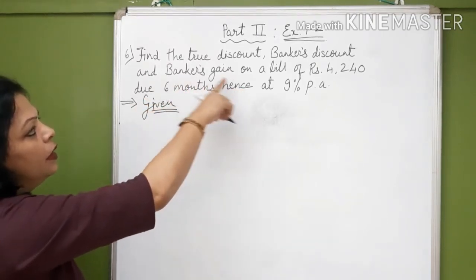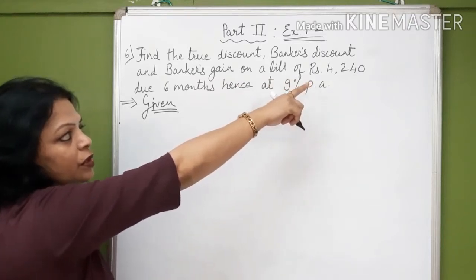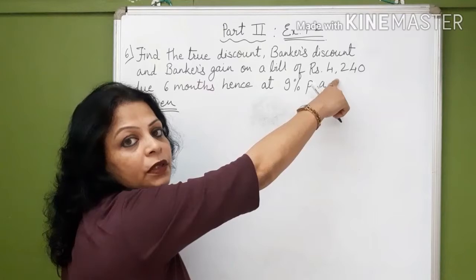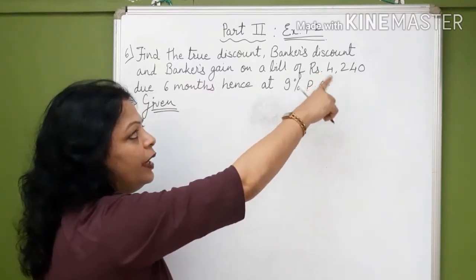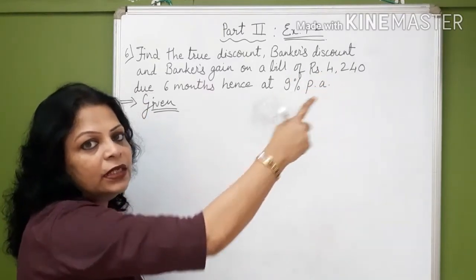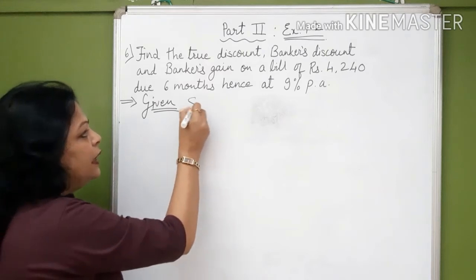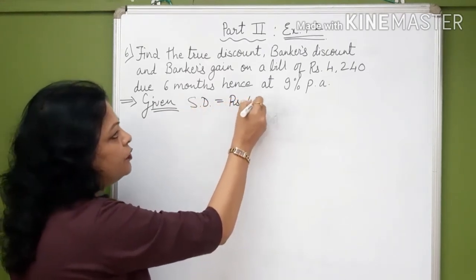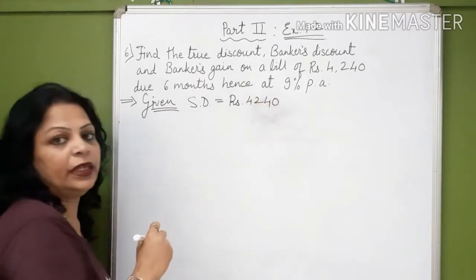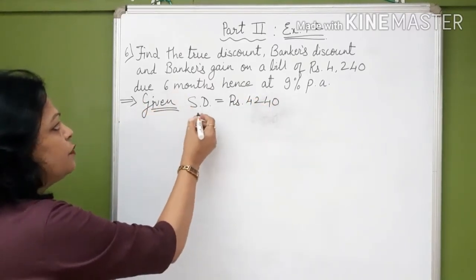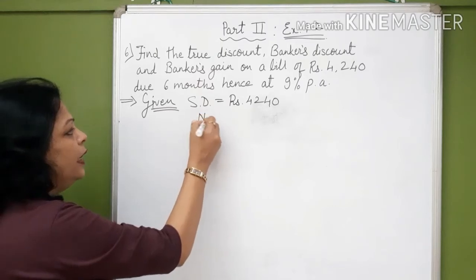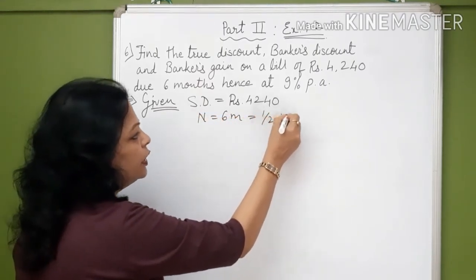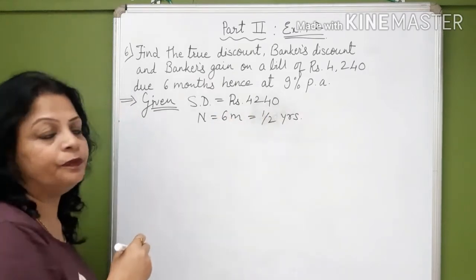See, on a bill of rupees 4,240, that means it is the face value of the bill, correct? And we know that the face value of the bill is same as the sum due. So we write sum due is equal to rupees 4,240 due 6 months hence. That means N is equal to 6 months, that is 1/2 years. This by now you know.